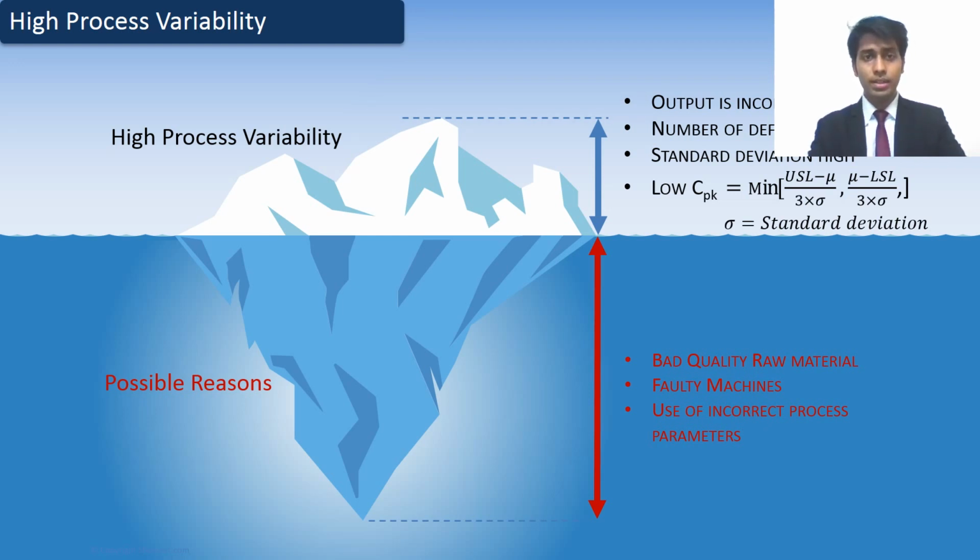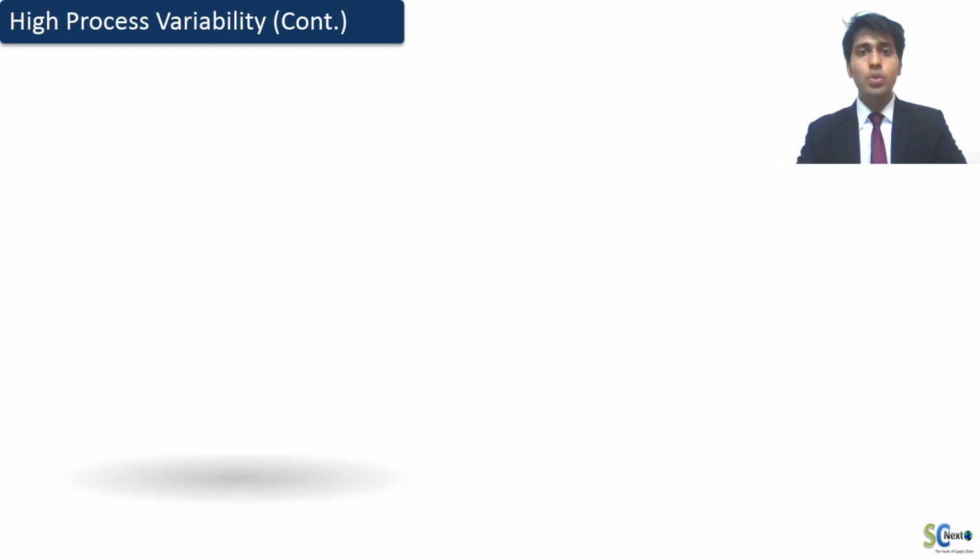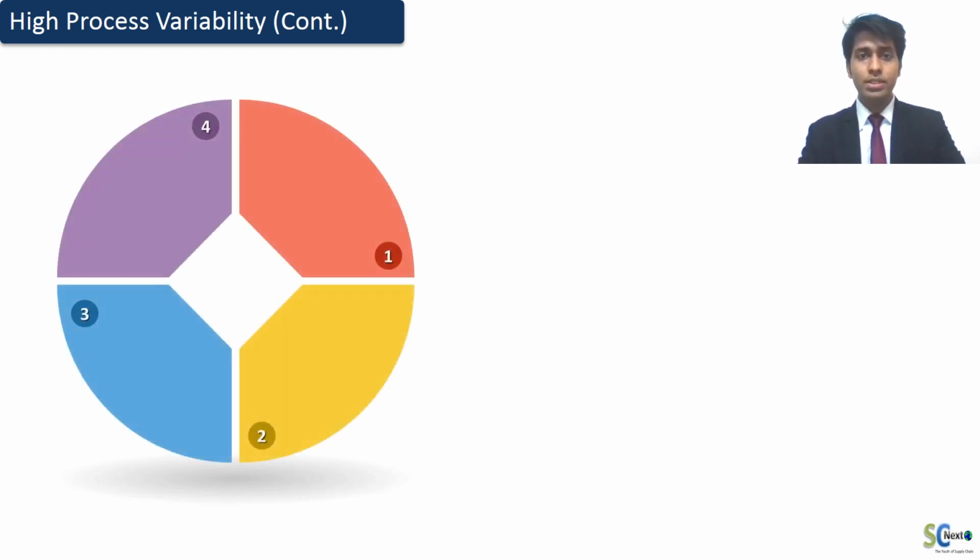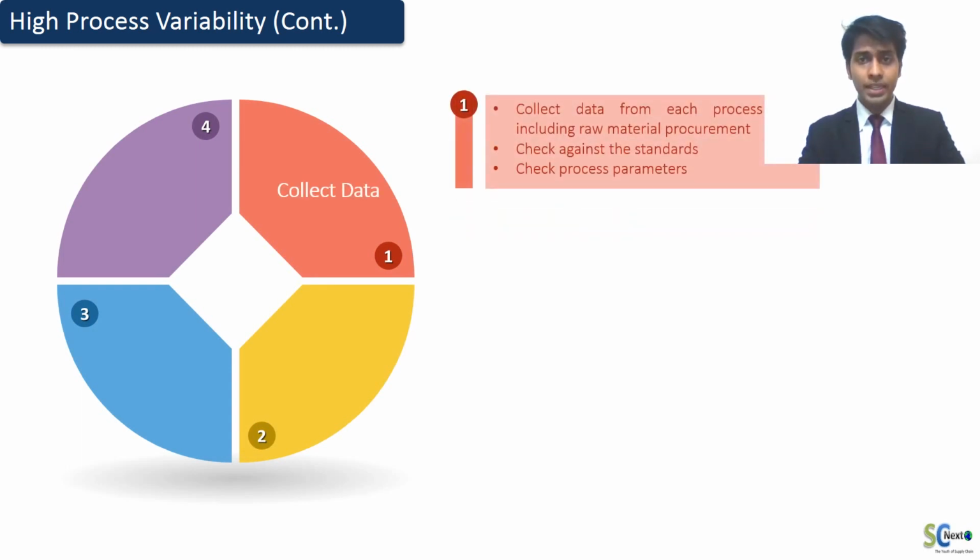Now the question is how to address this issue, which is so ambiguous and there is no certainty about the root cause. Hence we suggest a 4-step process for this. First, collect data. First we need to understand where the actual problem is. Hence we suggest to collect data from each process point for a constant period of time. Thus a separate team must be formed to collect data, measuring various parameters at various stages in the process routing, and also record the process parameter fed to the system.